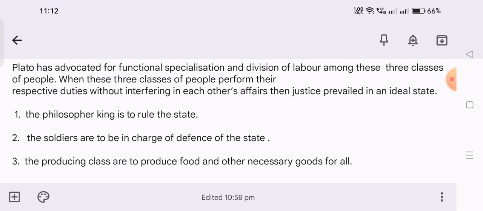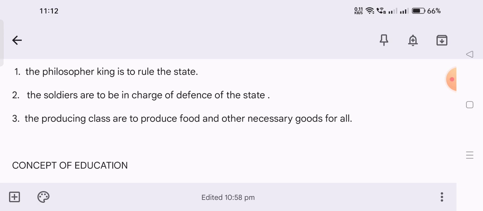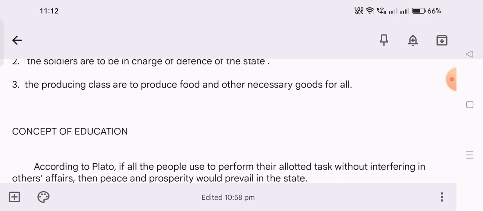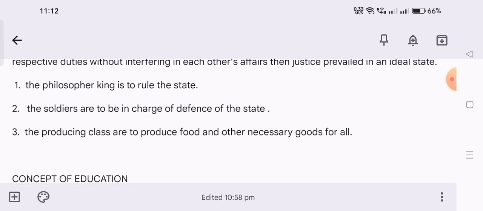Soldiers means the military, whose work is to protect the state, and the producing class is to produce and to protect human beings from food scarcity. So this is the responsibility of the producing class. These three classes have certain responsibilities, and they should work within their limitations.